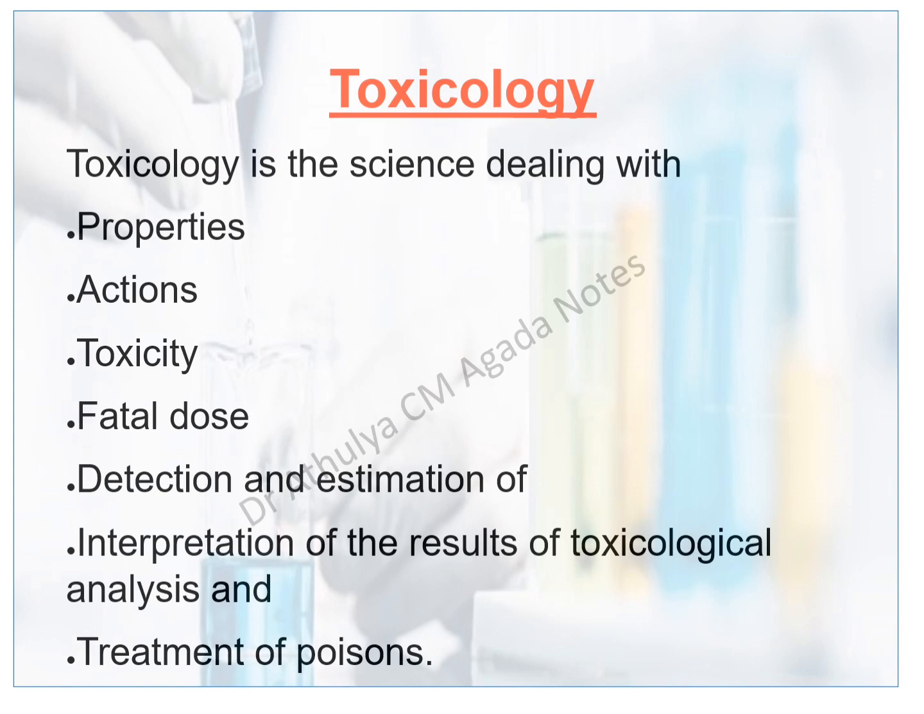Fatal dose means the maraka matra, that is, the dose by which it may kill a person. When it is harmful to the person, it is called a fatal dose. Then to detect what the different poisonous materials are and how much amount is present, and to estimate it. And lastly, interpretation of the results of toxicological analysis. There are different methods by which toxicological analysis can be done, and there is interpretation of its results, and lastly, the treatment of poisons. This is the definition of toxicology.